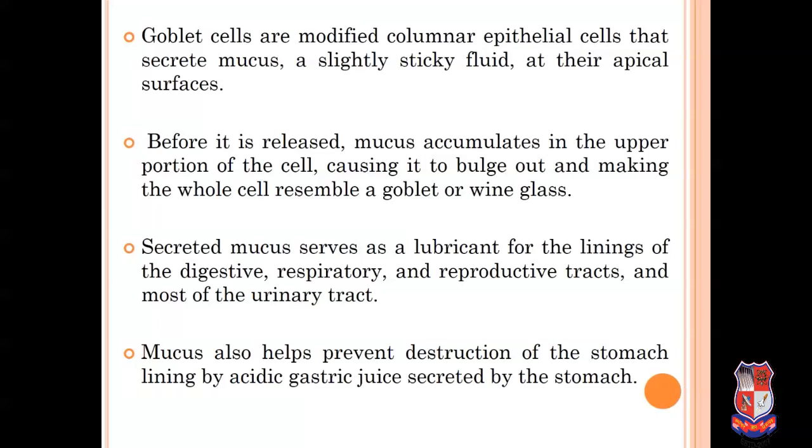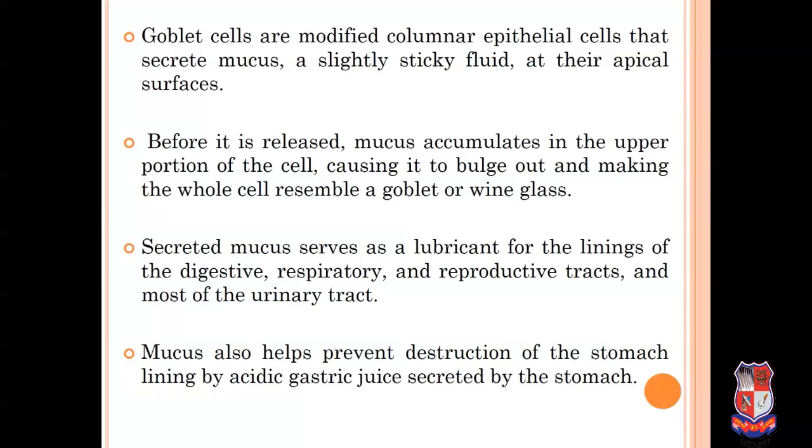Goblet cells are modified columnar epithelial cells. The goblet cells secrete mucus, and generally mucus is a slightly sticky fluid present on the apical surface. Before it is released, mucus accumulates in the upper portion of the cell and causes it to bulge out, making the whole cell resemble a goblet or wine glass.